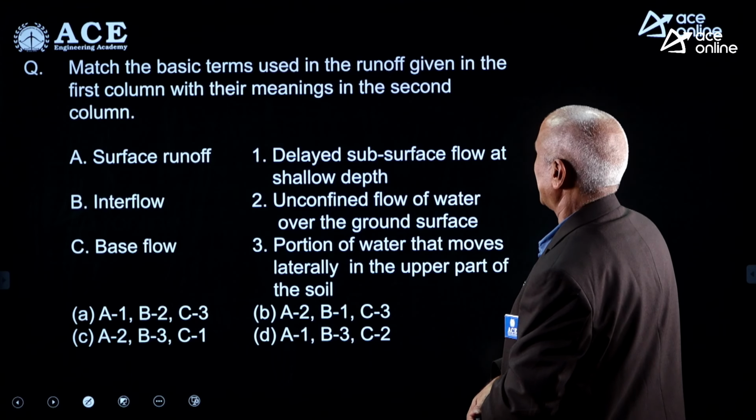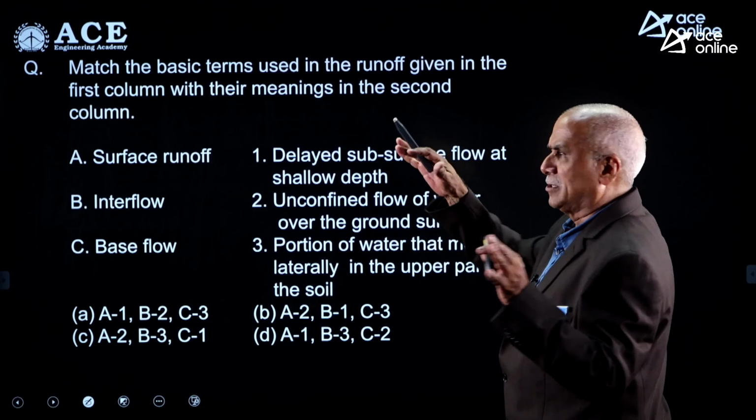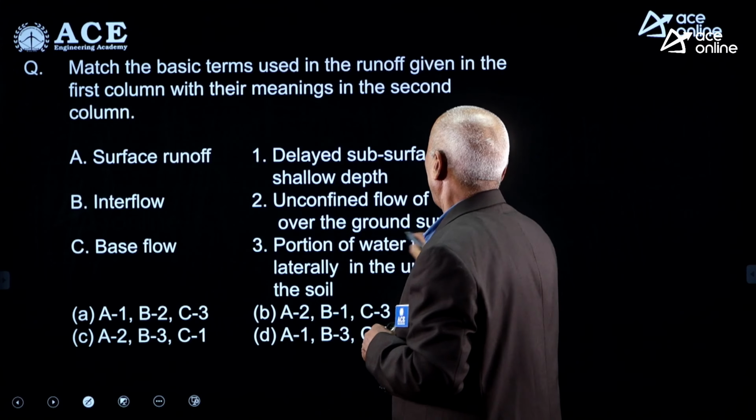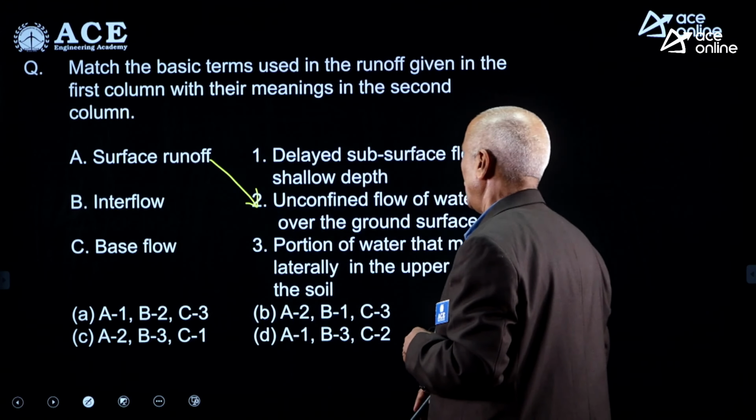Their meanings in the second column. Surface runoff, the runoff that is flowing on the ground, above the ground, unconfined flow of water over the ground surface, A2 is correct.